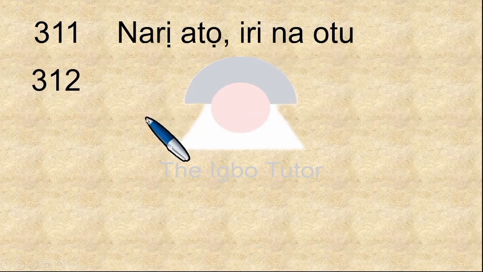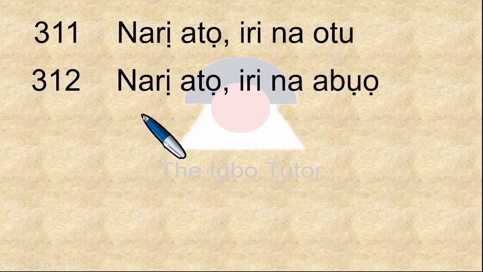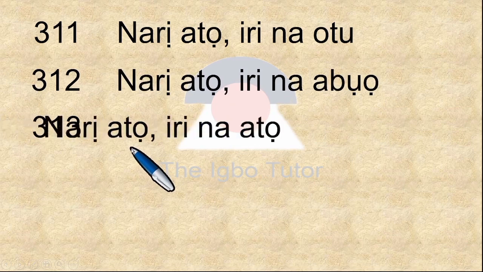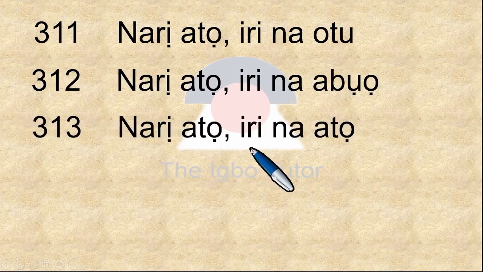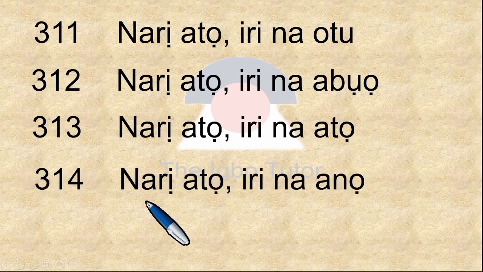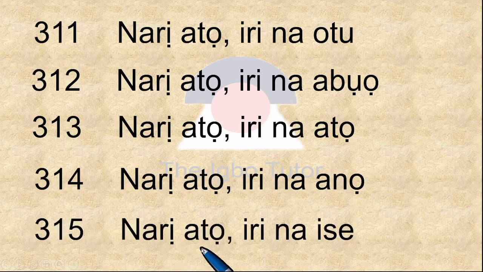Move on in this series. 312 is narị atọ iri na abụọ. 313 is narị atọ iri na atọ, 313. 314 is narị atọ iri na anọ. 315 is narị atọ iri na ise. Narị atọ iri na ise, 315.